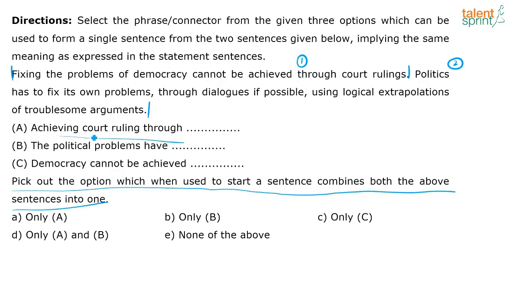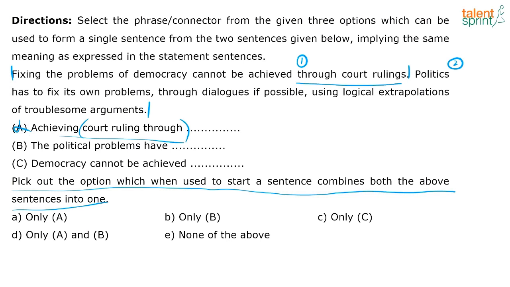Why? Because achieving court ruling is already here, through court rulings. So it's redundant in meaning, it's not making any logical sense. I can't say achieving court ruling through fixing the problems of democracy. I cannot even say it cannot be achieved. How will I feed in the second sentence? Politics has to fix its own problems. So I have to rule out option A.